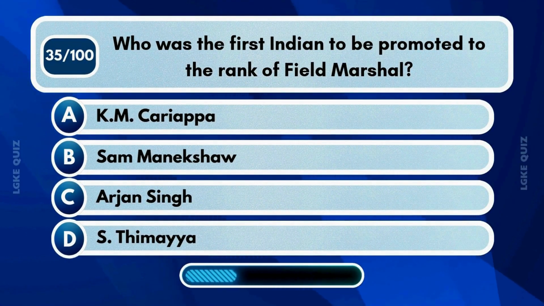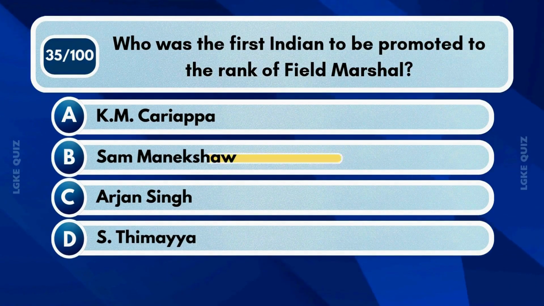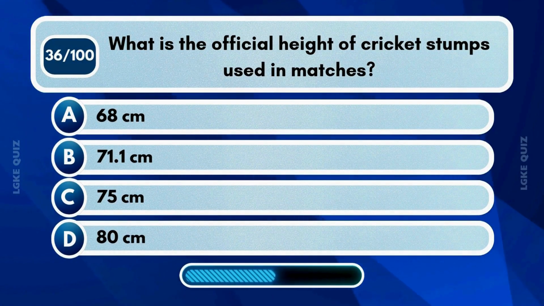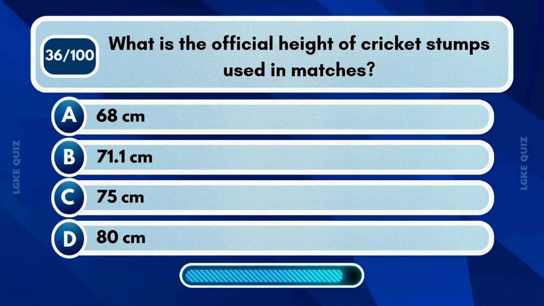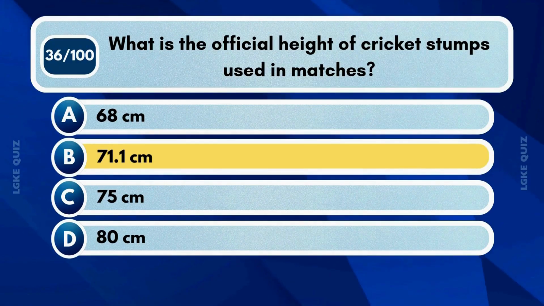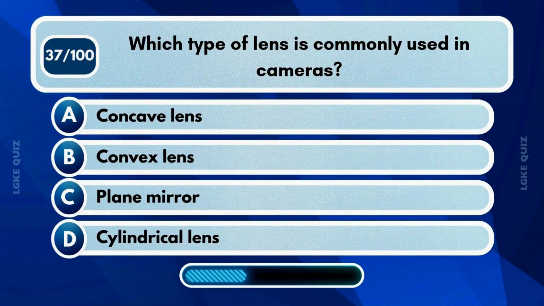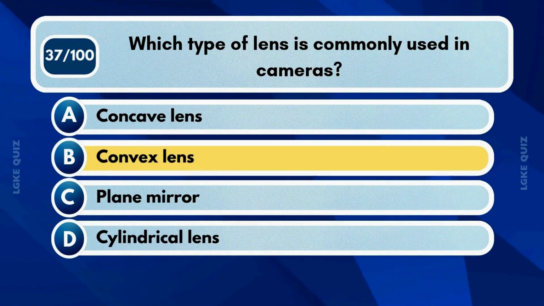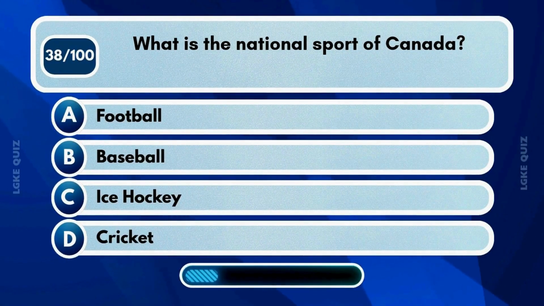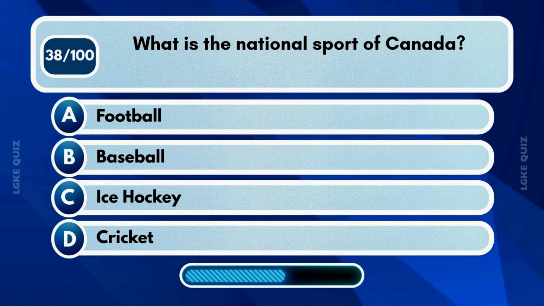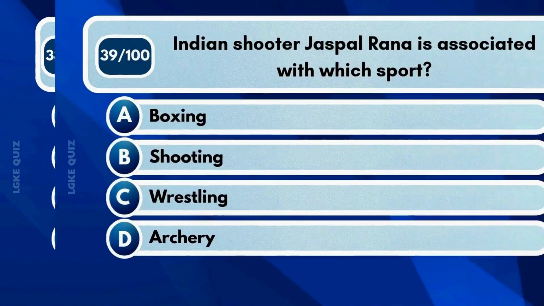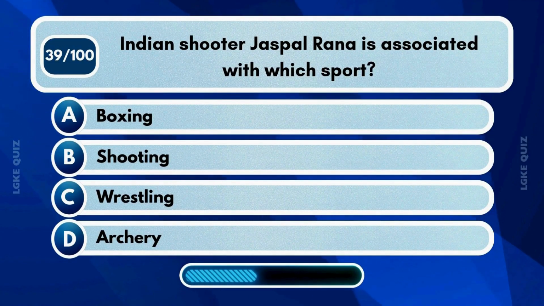Who was the first Indian to be promoted to the rank of Field Marshal? What is the official height of the wooden stumps used in cricket matches? Which type of lens is commonly used in cameras? What is the national sport of Canada? Indian sportsperson Jaspal Rana is associated with which sport?